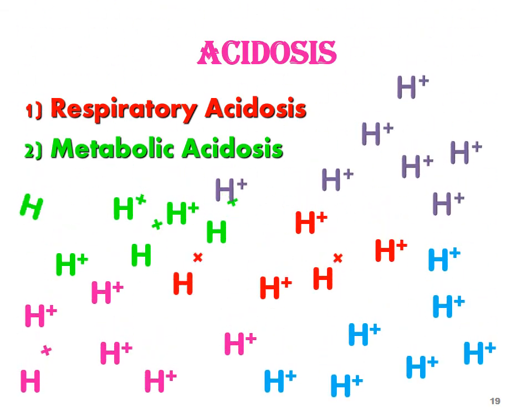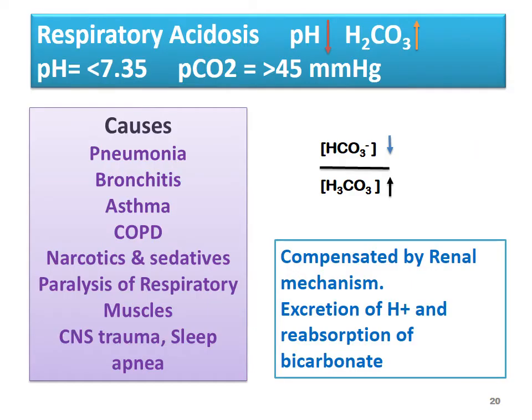Now see respiratory acidosis and metabolic acidosis. Acidosis is when there is an increase in H plus ion. So H plus ions are increased. We see acidosis is of two types, respiratory acidosis and metabolic acidosis. Respiratory acidosis we see when the pH is less than 7.35.